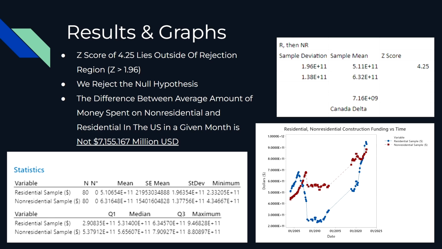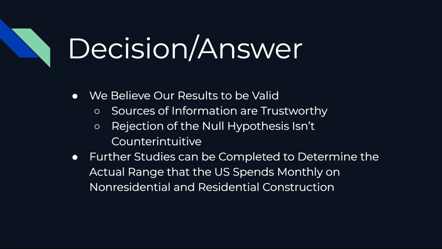The results from our z-test statistic hypothesis, our z-score, will allow us to reject or fail to reject the null hypothesis. Our hypothesis test resulted in a z-score of 4.25, which lies inside the rejection region of z greater than 1.96, causing us to reject the null hypothesis. This tells us that the difference in the amount of money spent on non-residential and residential in the United States on average in a given month is not $7,155.167 million US dollars.